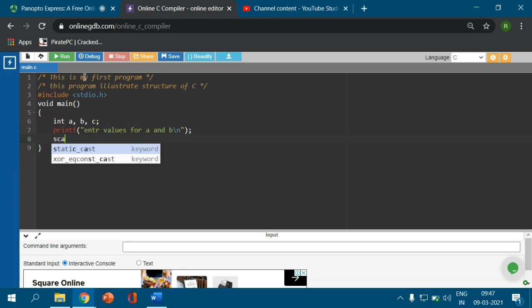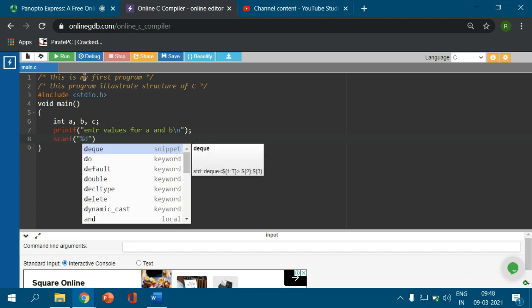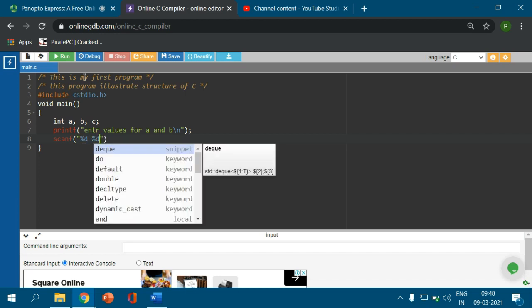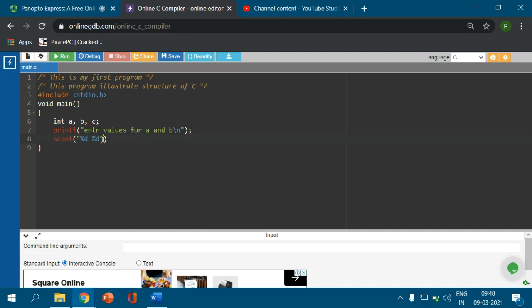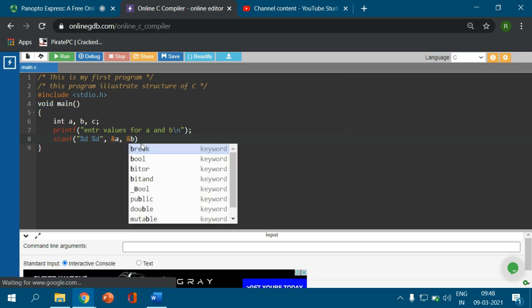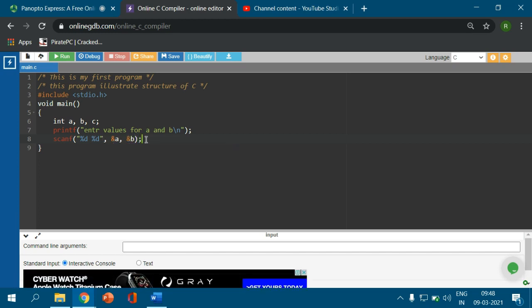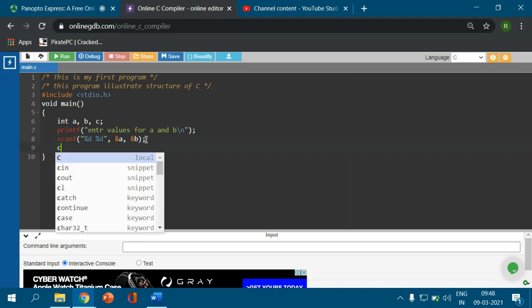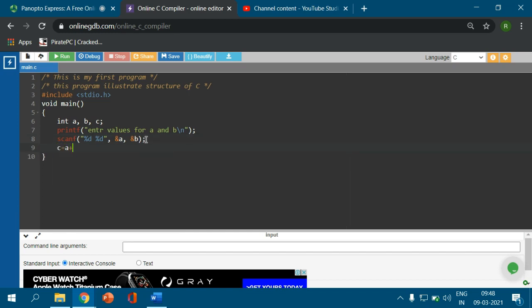Now I am going to use scanf. This is the input function. I am going to take percentage d, because these are called the format specifiers. Here I am actually using integer type. To read the integer values, I am going to use percentage d. This is ampersand a, that means I supply the address of a and address of b, that means the location addresses of a and b values within the memory. After that I perform the operation c equal to a plus b, right? This statement is also completed.